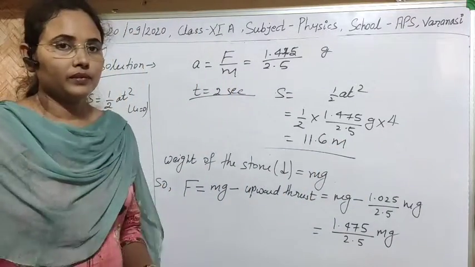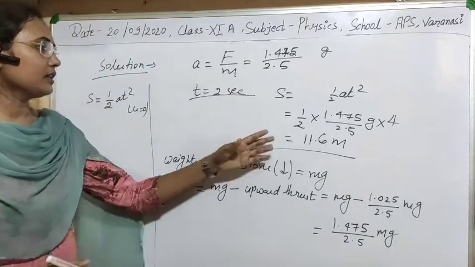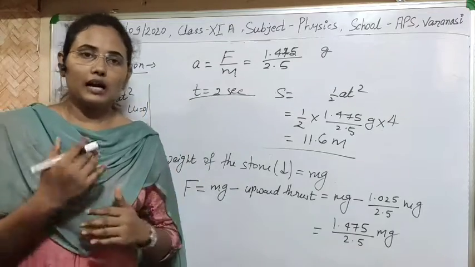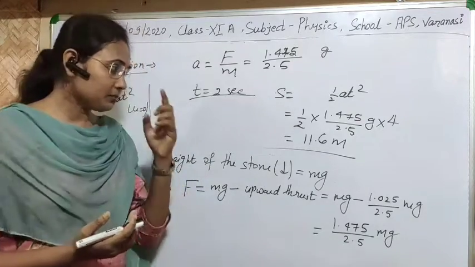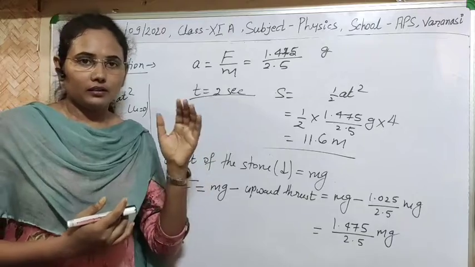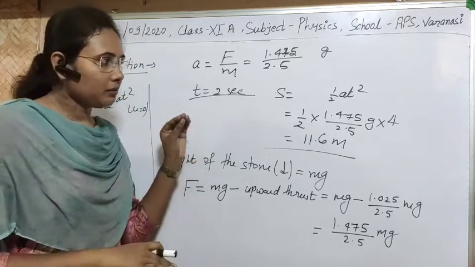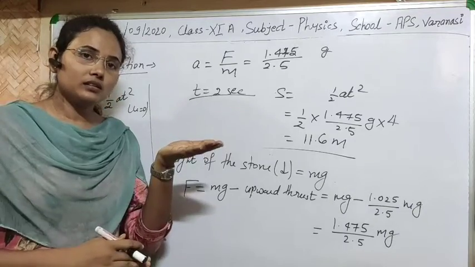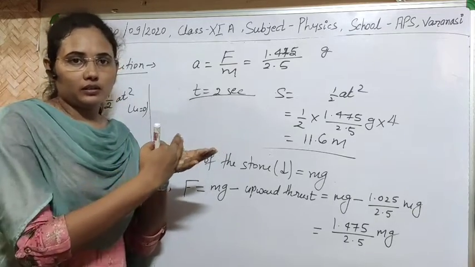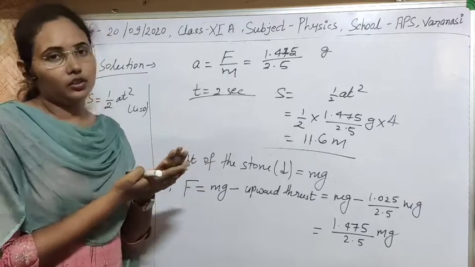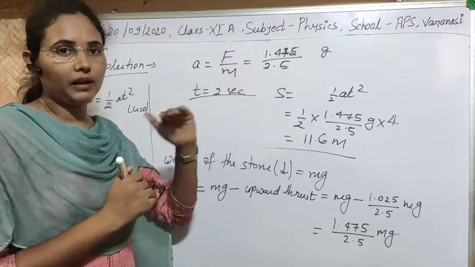Now I think this is clear to you. Simple, we have to use Archimedes principle. Archimedes principle states that the weight of liquid displaced by the body must be equal to the upthrust applied by it.